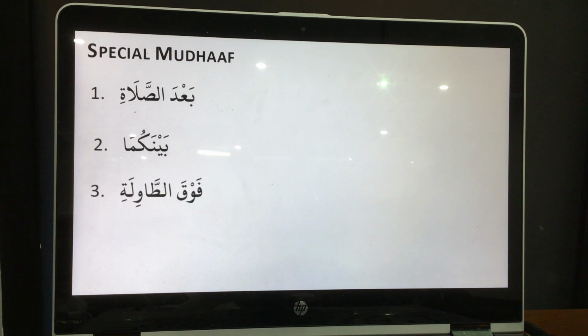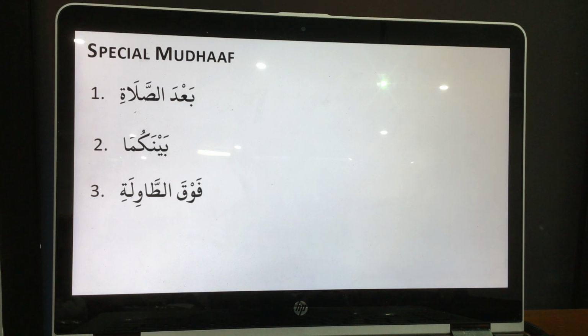Okay. Number 3. Fauqa ta'ilati. What does fauqa mean? Find out. Fauqa is above. And ta'ilati means table. Above the table. Fauqa ta'ilati means above the table. Everybody getting these ones? You understand what I'm saying?